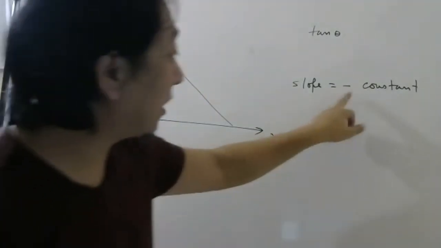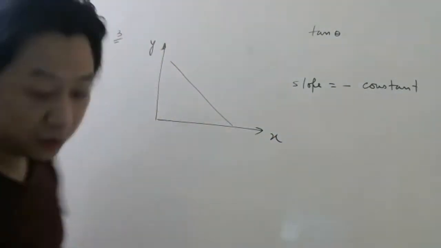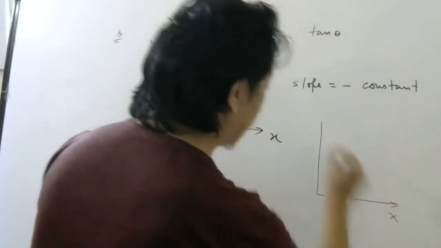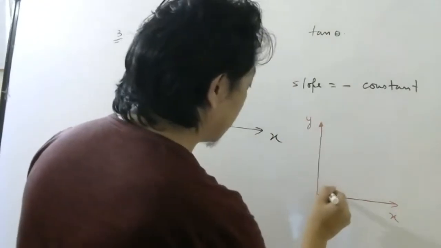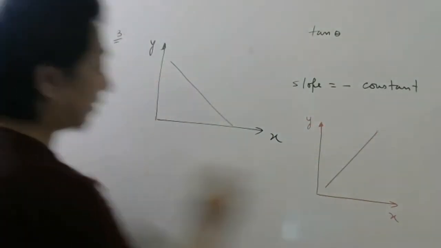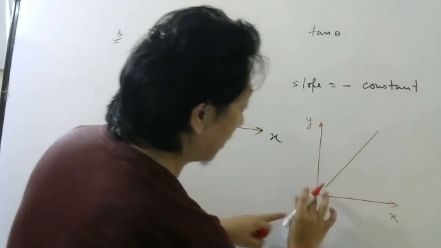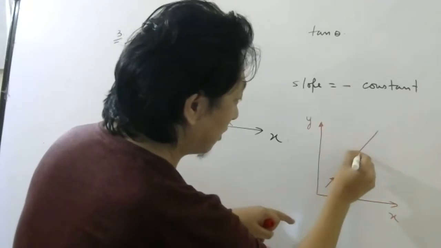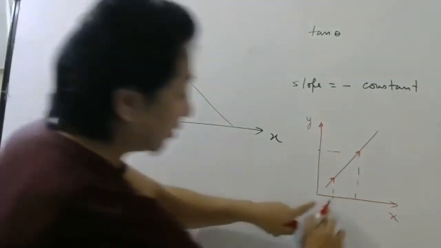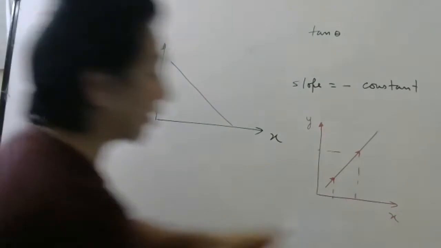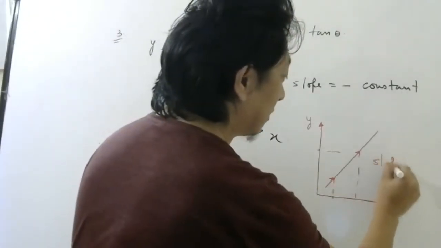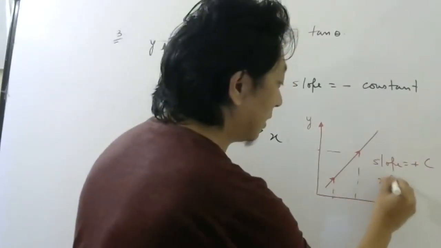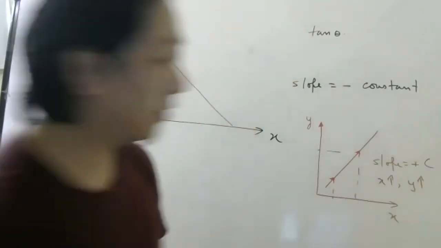So when the slope is negative, what does it mean? Compare this graph with the previous graph, all of you. If you look at this graph, when x increases, y is increasing. At this point, x is this much, y is this much. At this point, x is this much, y is this much. So when x increases, y increases. So wherever you wrote slope is positive constant, the meaning is basically when x increases, y increases.